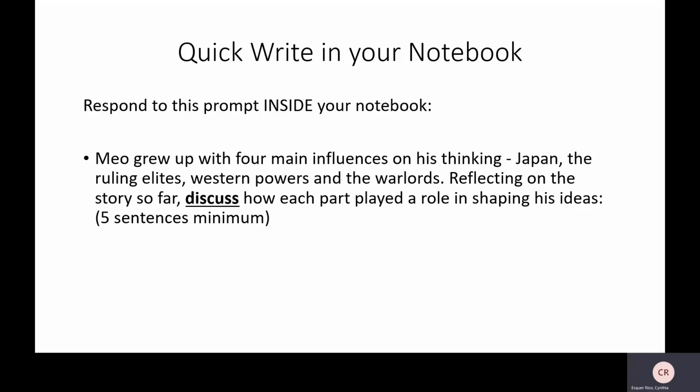Reflecting on what we've looked at so far for this week, I want you to discuss in your notebook, there's a section right there, how each part might have played a role in shaping his ideas and his ideology. Okay, I don't expect you to know everything, but we have been covering those four elements and how they all played a role in leading to this instability in China and to the rise of Mao. Okay, I need 5 sentences minimum. That's going to be part of your asynchronous grade. Okay, but I'm going to leave you with that.